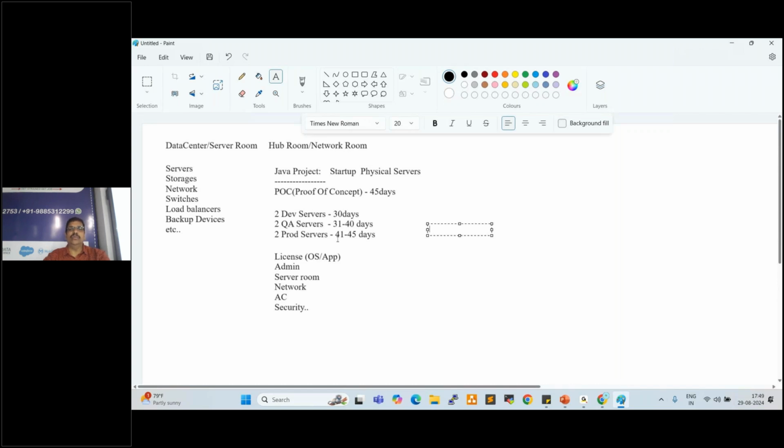Fine. Now let's try to understand cloud advantages. So this is a physical environment. Now, cloud advantages.